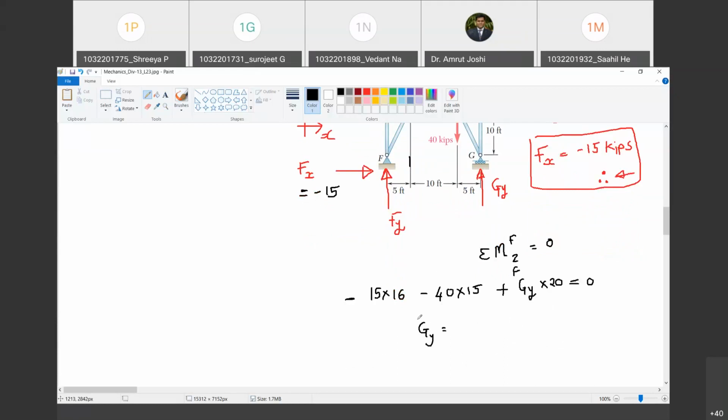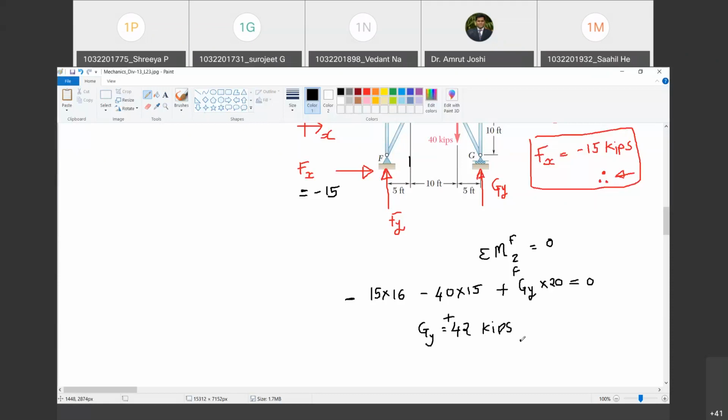Yes, sir. It will be 15 into 16 plus 40 into 15, this entire divided by 20. Yes, go ahead. 42, sir. Okay. So this is 42 kilopounds. Are you with me? Yes, sir. And it has turned out to be positive.